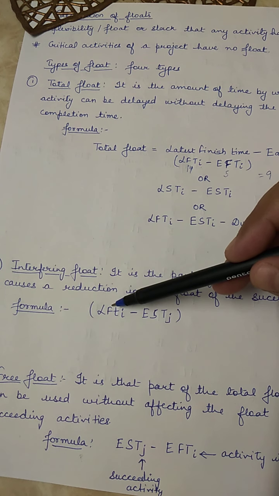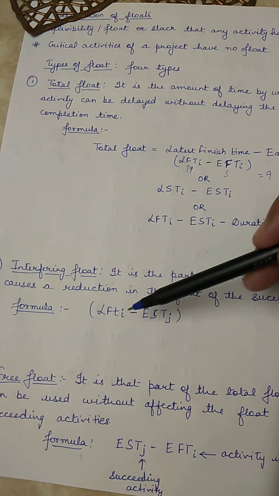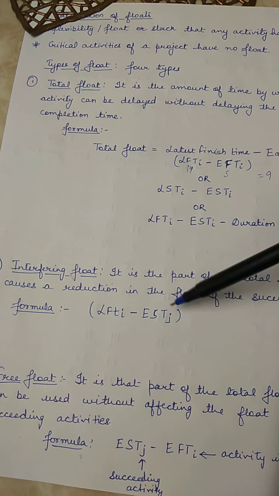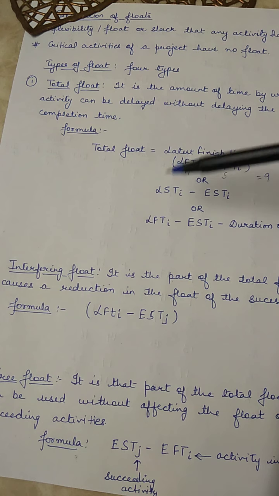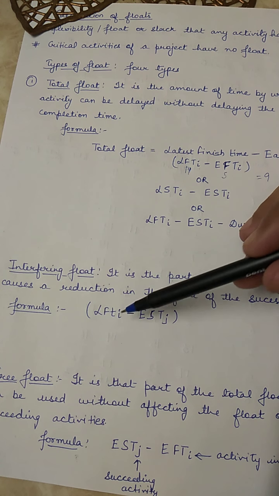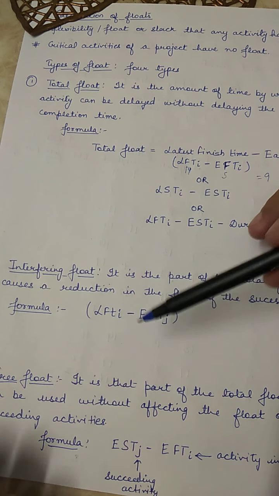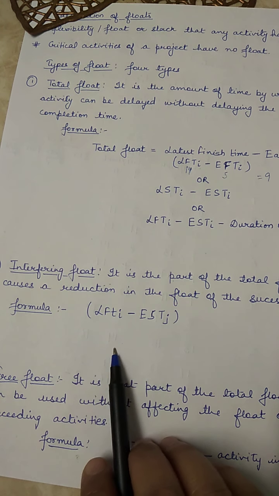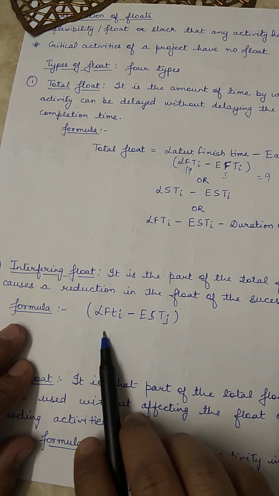And the formula is this: latest finish time of the activity in question minus earliest start time of the succeeding activity. जो next activity है उसका earliest start time उसमें से subtract करेंगे तो हमारे पास interfering float की value आ जाएगी. In this question we are taking the activity D.